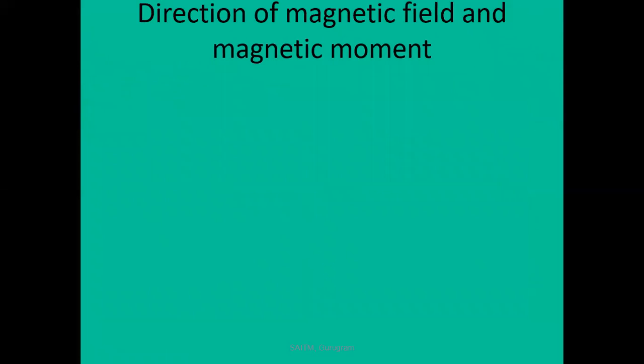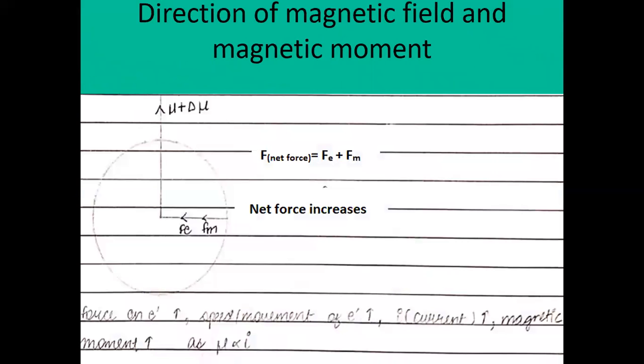Let a uniform external magnetic field of induction B be applied perpendicular to the plane of rotation of the electron and directed away from the reader. Each electron experiences a magnetic force. Now discuss the direction of the electric force as well as the magnetic force. The electric force is always towards the nucleus, because the electron has a negative charge and the nucleus is positive. Therefore, there is a force of attraction.